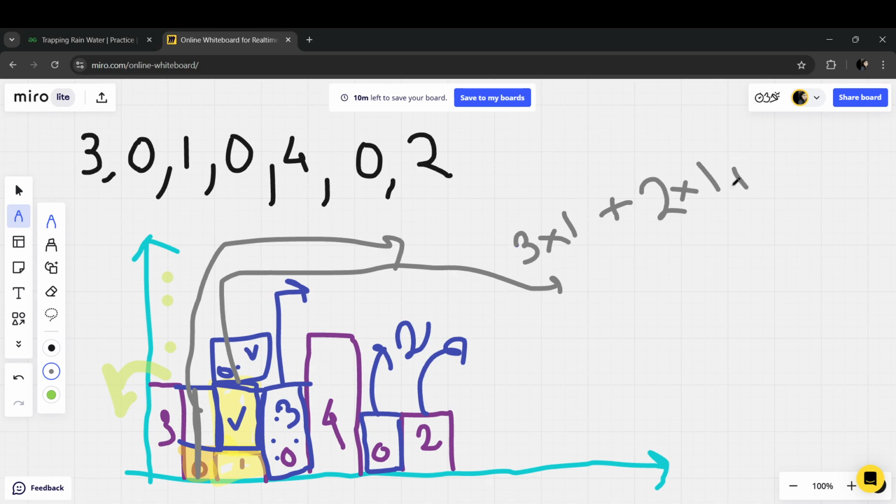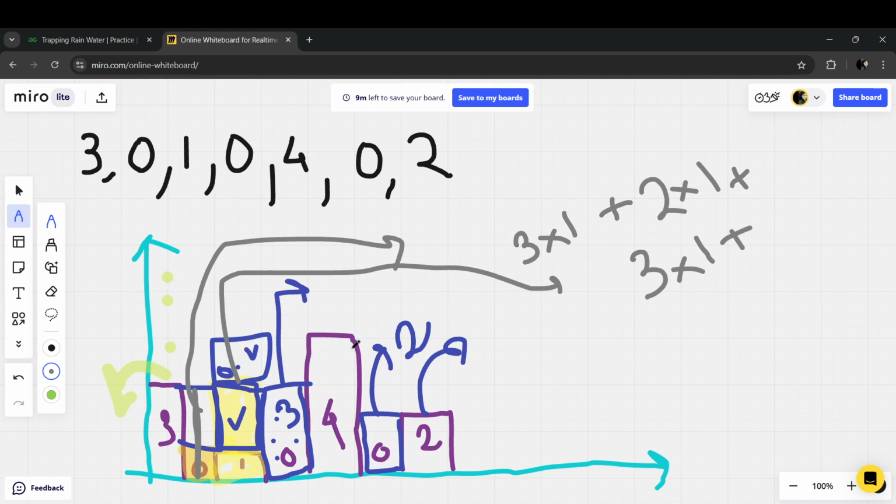Plus now again we have the 0, so again it will be filling up till 3. So 3 into 1, right?